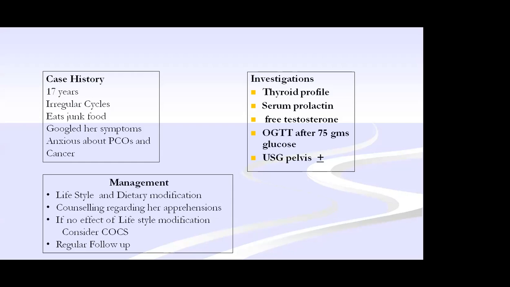If there is no effect with lifestyle modification, and if she is not following that, in that case, you can consider OC pills. At this stage, you need not start OC pills for this patient, though it is an irregular cycle, because she is fond of food. Counsel her, counsel her, counsel her.